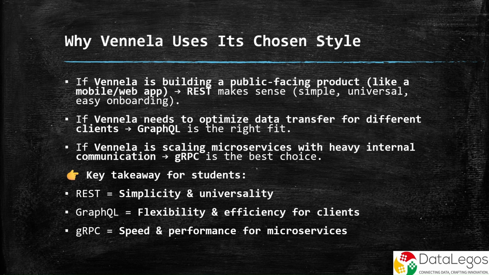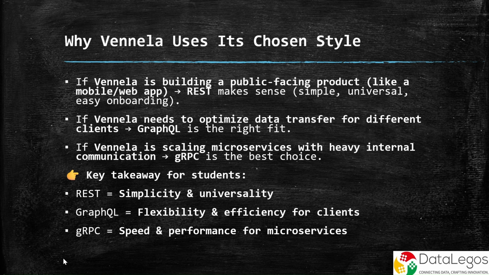So which one should you use? It depends on the situation. If you're building a public-facing product like a mobile or web app, use REST. It's simple, universal, and easy for new developers. If you're optimizing data transfer for different clients, use GraphQL. It's flexible, efficient, and client-friendly. If you're building a system of microservices that need to talk fast, go with gRPC. It's all about speed and performance.